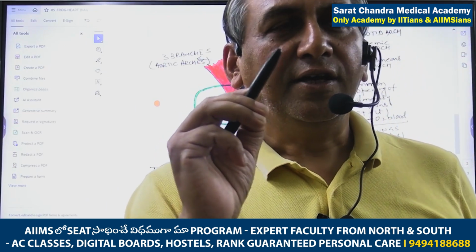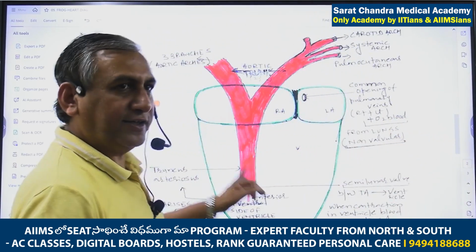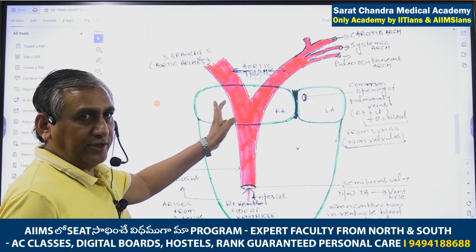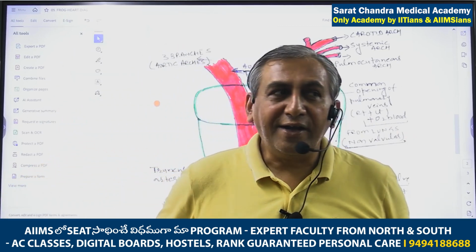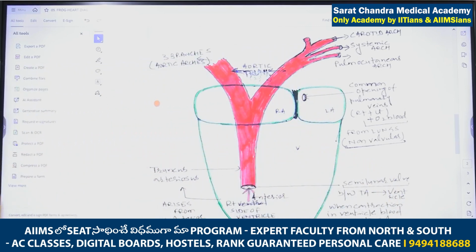Till here everything is clear? Now, the conus arteriosus divides into two aortic trunks, the right aortic trunk and the left aortic trunk. Each aortic trunk divides into aortic arches. On each side, how many aortic arches? Three. What are their names? Carotid, systemic, pulmocutaneous. Carotid supplies blood to the brain.